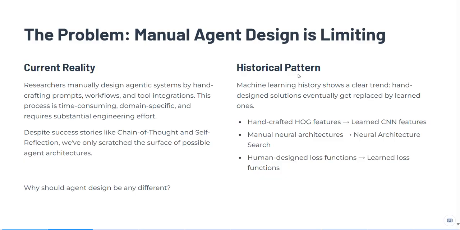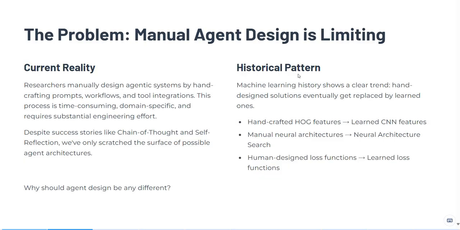If you change the task or model, you often have to redesign a lot of logic. We do have famous success stories like chain of thought prompting and self-reflection, but those are essentially individual tricks invented by humans. The space of possible agent designs is huge, and we have explored only a small corner of it.